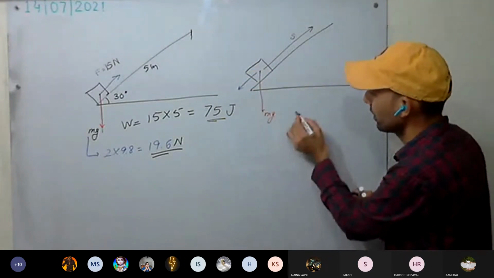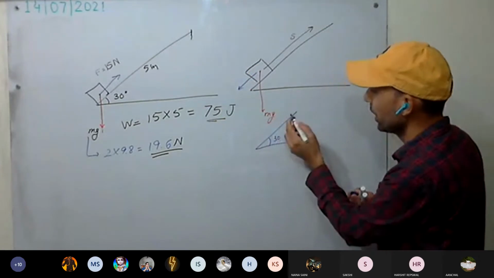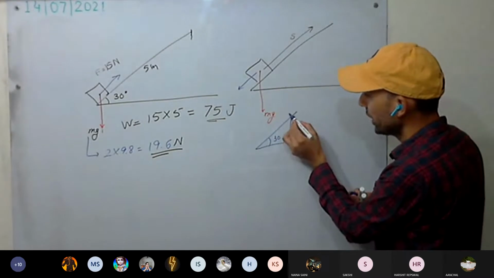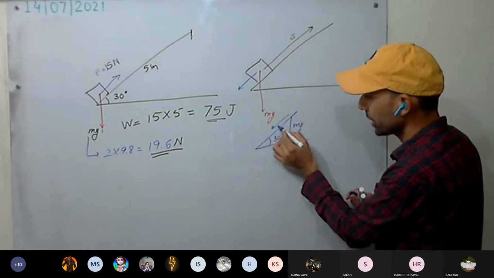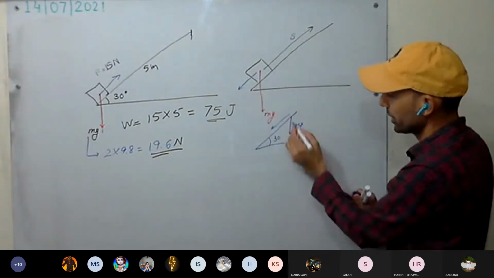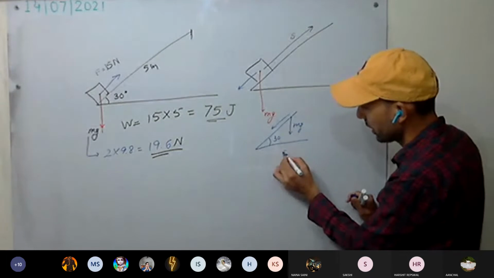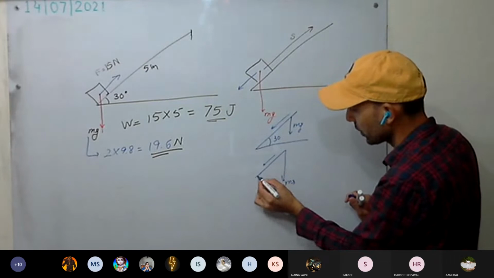See, it is like this. The angle is 30 degrees. This is the mg force acting. We need the component in this direction. This is the straight line, this direction. So mg, in this direction we need the component.